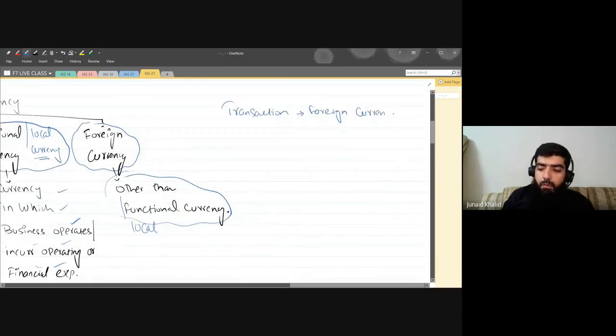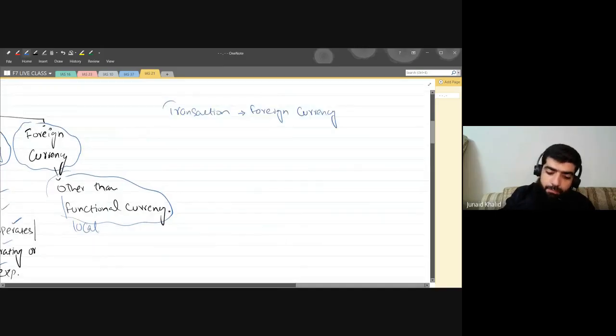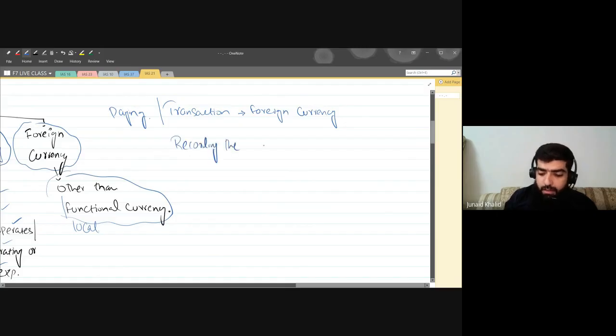Which means we will be paying or even receiving the amount in foreign currency. And the problem is that we'll be recording the transaction in functional currency.